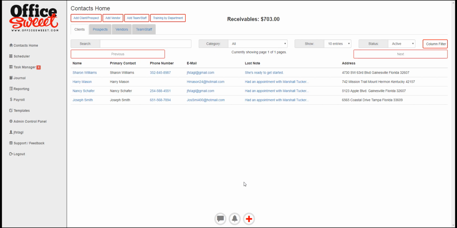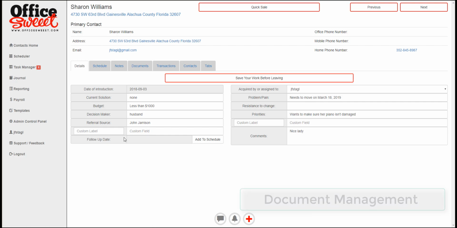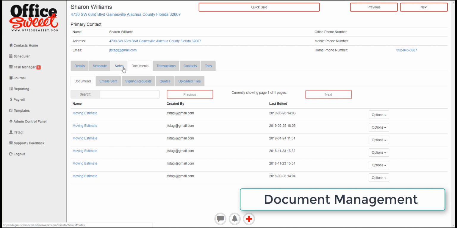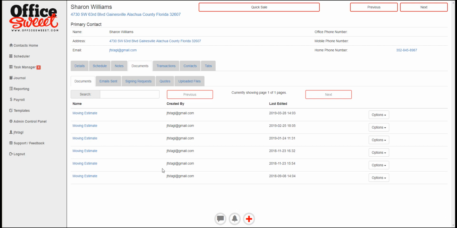Okay, I know it's been a lot of information so far, and we're just about done. There's one more system that is very important to talk about, and it's document management. Now, you've seen a little bit of it. So we look at a particular client, and it could be a client or a vendor or employee or anything, but you see all these little tabs, and we have documents here, but we have notes. So it's maintaining all these documents in a digital way. As I talked about in the very beginning, that's where things are moving.